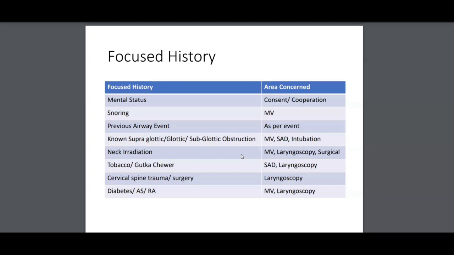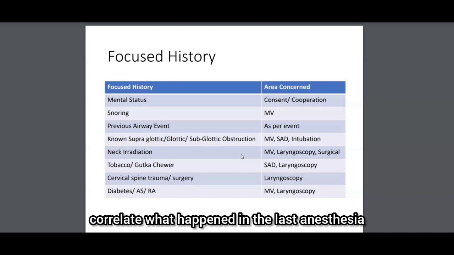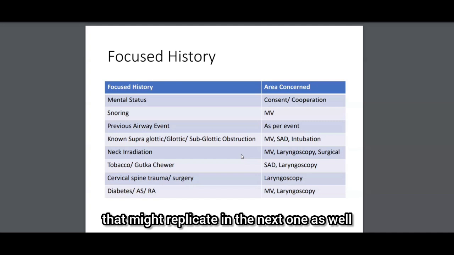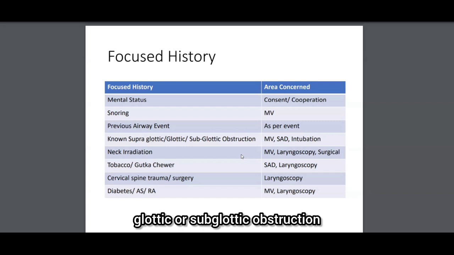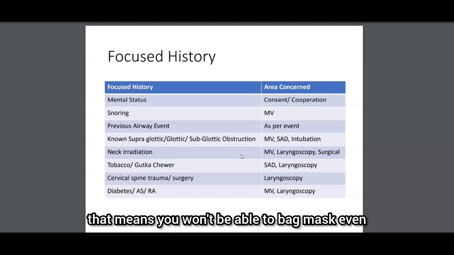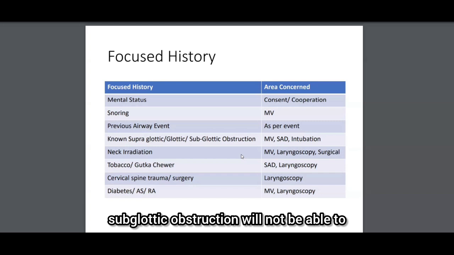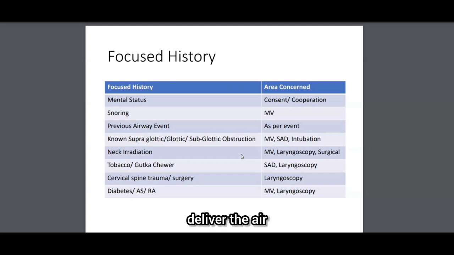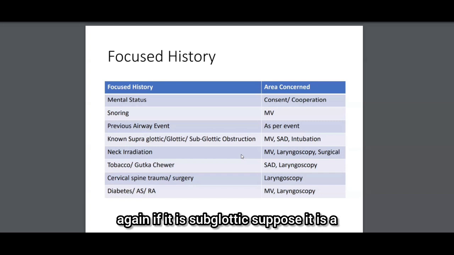So you have to correlate what happened in the last anesthesia that might replicate in the next one as well. Then comes the supraglottic, glottic or subglottic obstruction. If there is an obstruction at any place in the airway, from supraglottic or glottic or the subglottic part, that means you won't be able to bag mask. Even if you put a supraglottic airway device, a subglottic obstruction will not allow delivery of air.